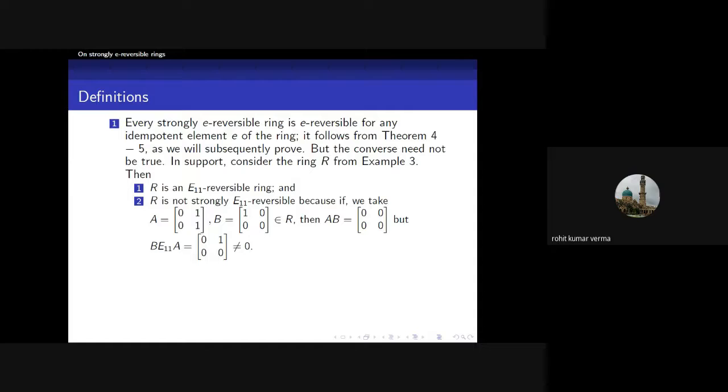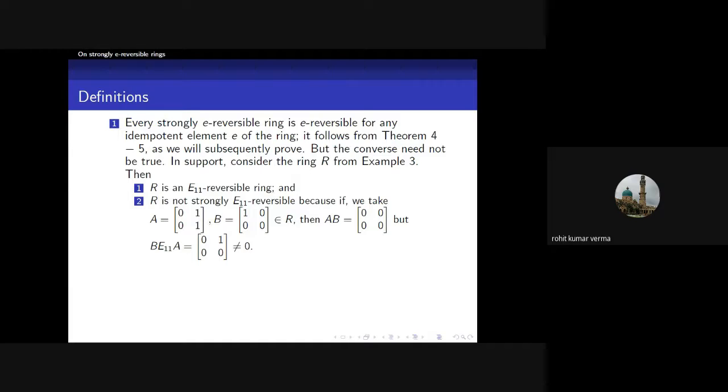Now we give an example which shows that an E-reversible ring need not be a strongly E-reversible ring. Now consider the example as we showed above, that R is the 2 cross 2 upper triangular matrix ring where entries come from a domain.